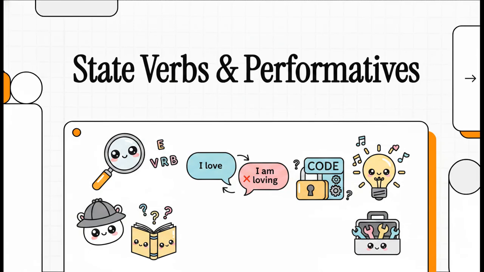Welcome, everyone. So, today we're putting on our detective hats to investigate a truly fascinating corner of the English language. I mean, have you ever wondered why we say, I love this song, but I'm loving this vacation? Or why I promise works perfectly, but saying I am promising sounds completely unnatural? Well, in this explainer, we're going to crack the code on state verbs and performatives. We're basically taking abstract grammar rules and turning them into practical, usable tools so you can communicate with absolute precision.